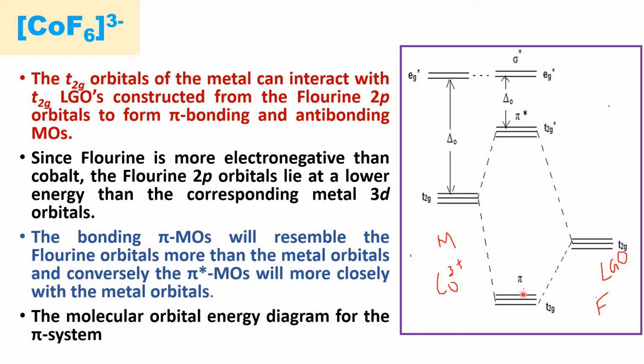This is the energy level diagram. Pi bonding molecular orbital and pi star anti-bonding molecular orbital, and Eg star is here the non-bonding molecular orbitals in the pi system, pi bonding in octahedral complexes. This is the gap, actually the crystal field splitting in pi bonding, that is T2G star to Eg star. From this we can see the separation between the T2G and Eg levels decreases after pi bonding. Okay.